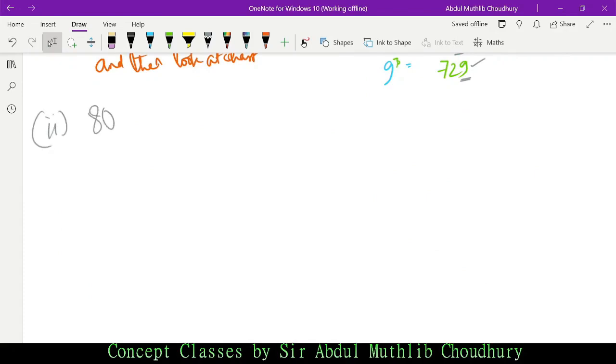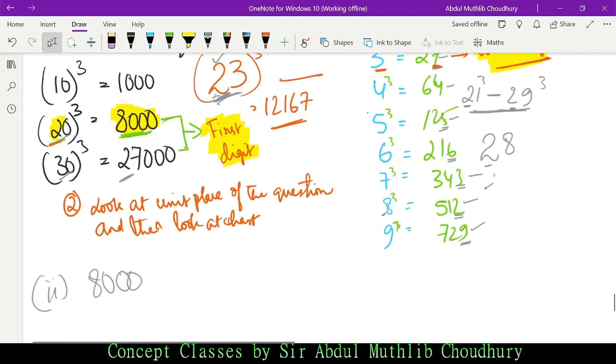How much is it? It's 8,000. Does 8,000 fall between 1,000 and 8,000, or between 8,000 and 27,000? It is in the range of 8,000 to 27,000. We take the lowest one. Why? Because if you take 27,000, then we fall in the range of 30 to 40. But is 8,000 in the range of 30 to 40 or 20 to 30? It is in the range of 20 to 30. That is why we have considered 8,000.